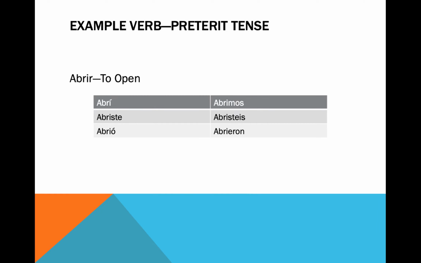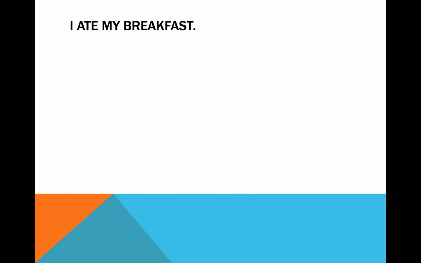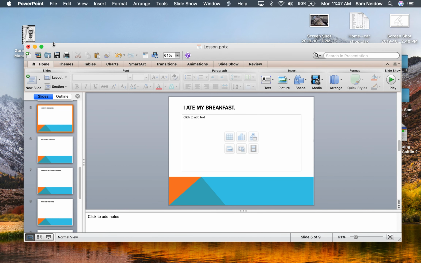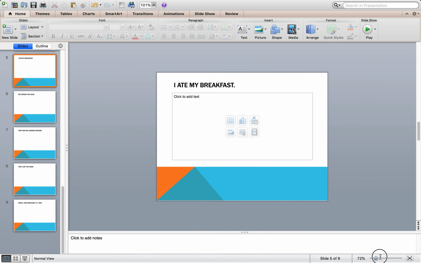Okay, so there was abrir again, conjugated out. Those are the verbs that you should have done in your verb packet and submitted on Google Classroom. And now let's get to the practice portion of this. I'm going to exit out of the screen so you can actually see the answers to this. I ate my breakfast is what we're going to focus on for this one.